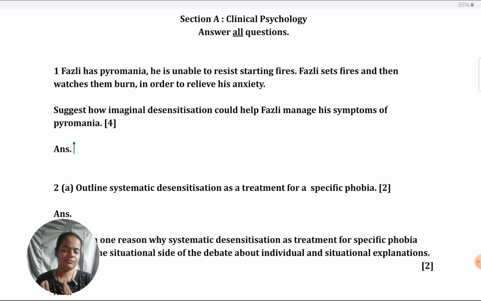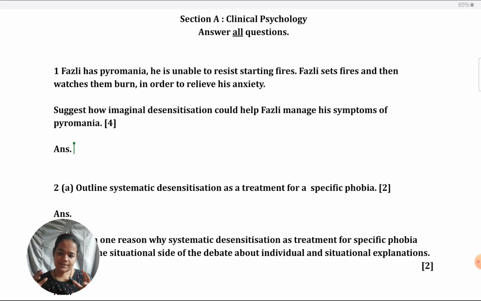That is how you can distribute your time ideally. Of course, things can fluctuate a little. That's okay. But when you're practicing, that can be your target. Also, this is applicable to both options which you select. The time distribution that I've explained, you can use it for clinical psychology as well as the other option that you're doing. Okay, so let's come to the first question.